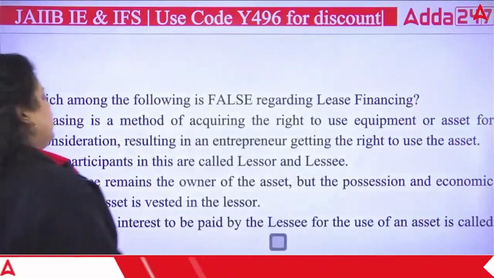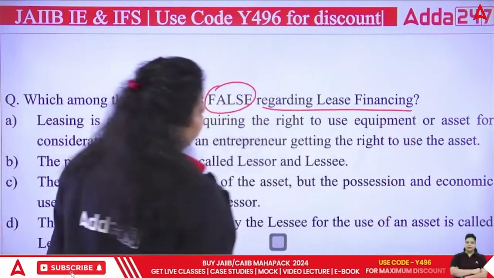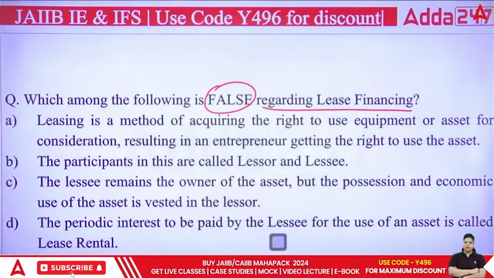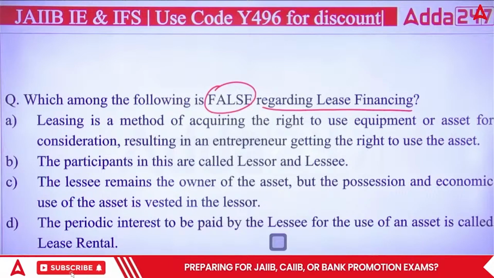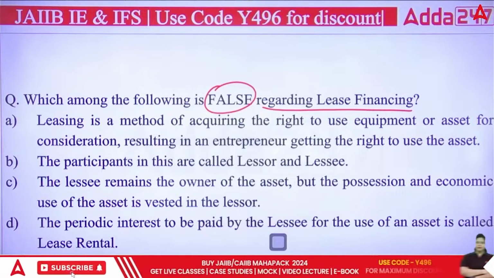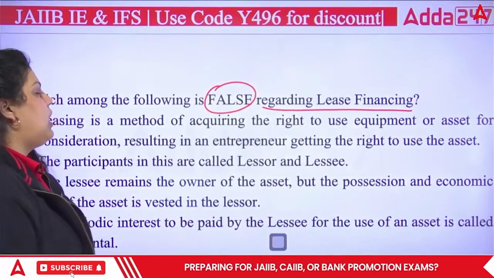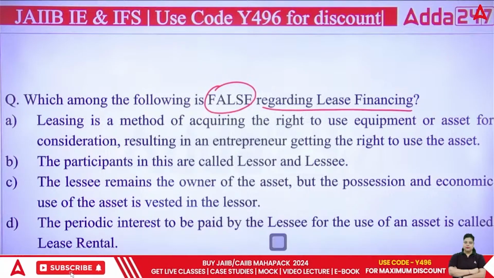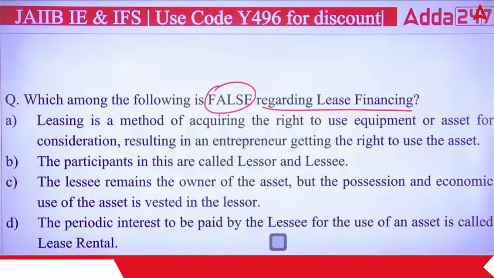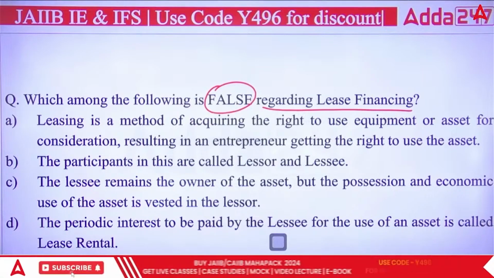Next. Which among the following is false regarding lease financing? First is saying leasing is a method of acquiring the right to use equipment or asset for consideration, resulting in an entrepreneur getting the right to use the asset. Second, the participants in this call are called the lessor and lessee. Third, the lessee remains the owner of the asset, but the possession and economic use of the asset is vested in the lessor. Fourth, the periodic interest to be paid by the lessee for the use of an asset is called lease rental.